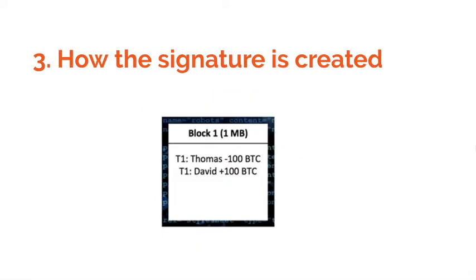This is how a signature is created. So, let's picture block 1 again. Block 1 is a record of only one transaction. This specific string of data now requires a signature. In blockchain, the signature is created by a cryptographic hash function. A cryptographic hash function is a very complicated formula that takes any string of input and turns it into a unique 64-digit string output.